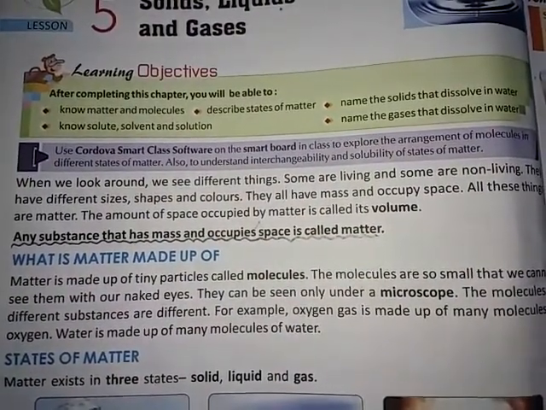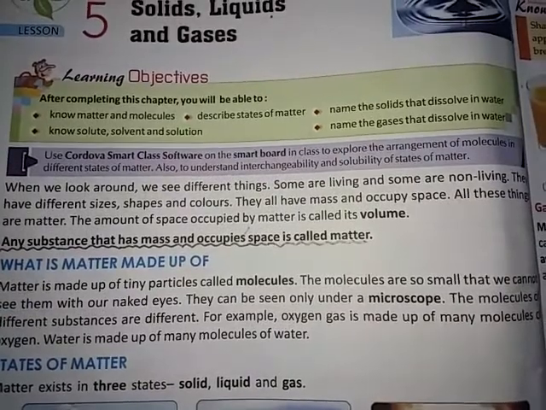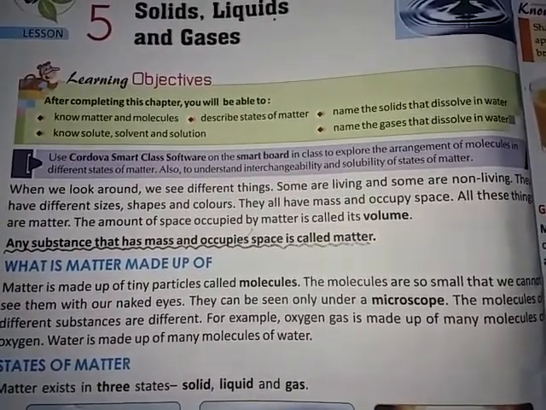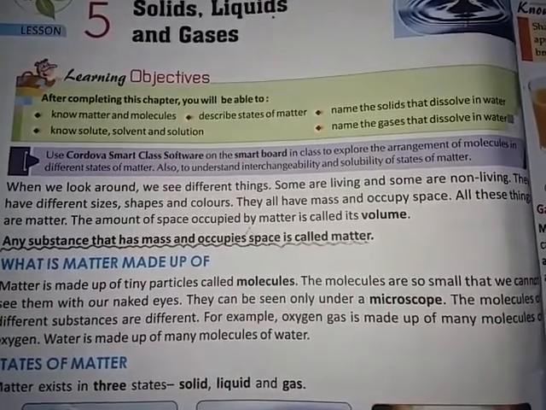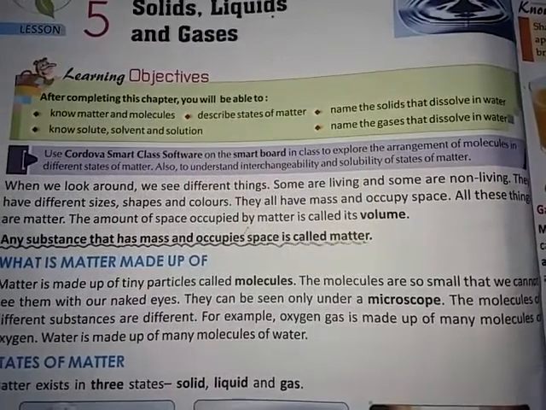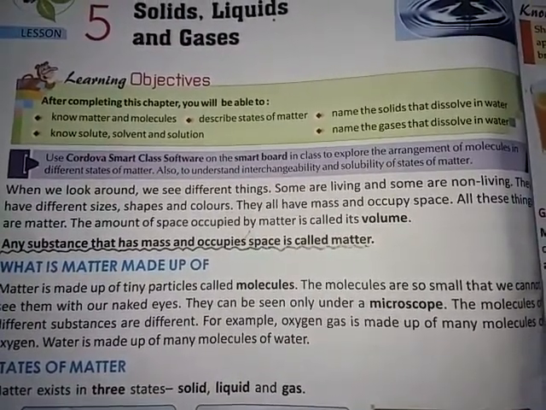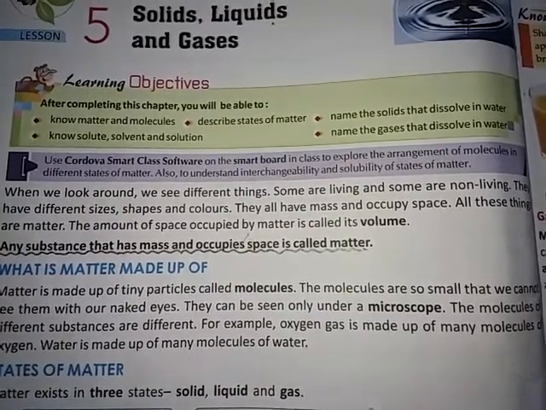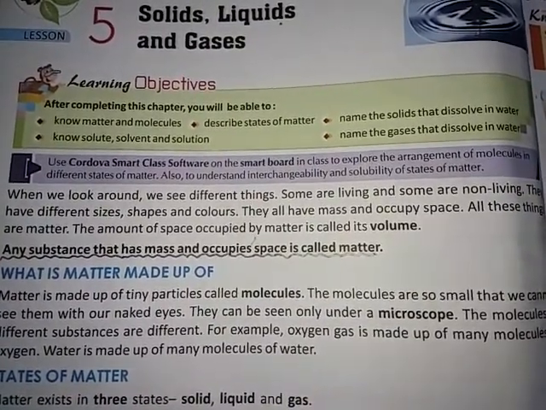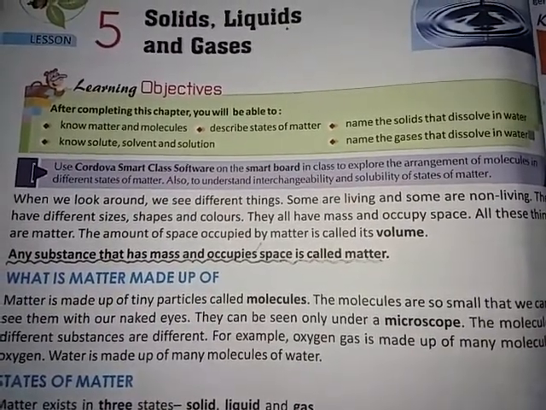When we look around, we see different things. Some are living and some are non-living things. They have different shapes and colors. They all have mass and occupy space. All these things are matter. The amount of space occupied by matter is called its volume. Any substance that has mass and occupies space is called matter.